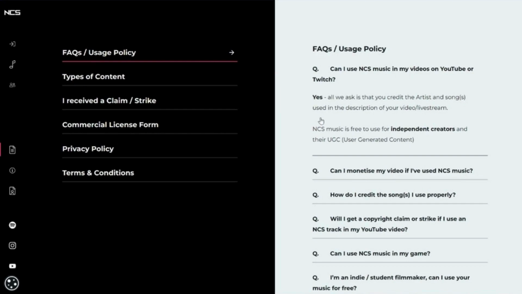So under FAQs and usage policy, you will notice here is obviously all of the frequently asked questions that have previously been asked by other people. So if there's a question on here that you may have about NCS, it most likely 9 out of 10 times has already been asked before. So definitely check in here and see if one of the questions you have is in here, which more than likely it is.